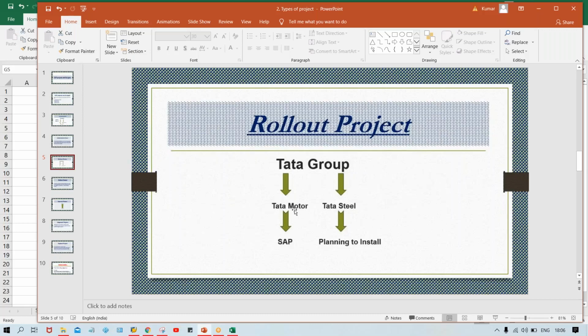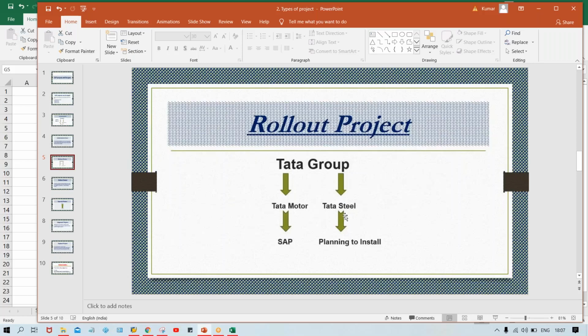Those are also a kind of project, guys, because for Tata Steel also, whichever IT company is going to install SAP will do the installation. So who is going to do this? IT companies, right? Whichever IT company takes this project will charge some amount for it. So Tata Motor is a separate project, called the first-time installation of SAP. This is called the implementation project. But Tata Steel is the first time for Tata Steel, yet under Tata Group this is the second installation. So this is called a rollout project.